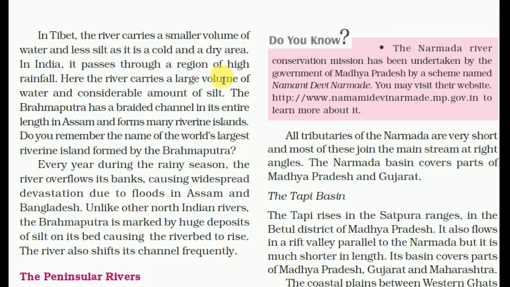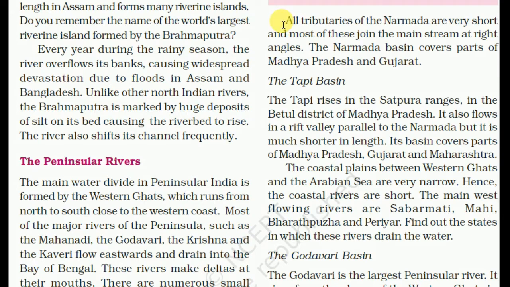The Narmada River Conservation Mission, Namami Devi Narmade, has been undertaken by the government of Madhya Pradesh. All tributaries of the Narmada are very short and most of them join the main stream at right angles. The Narmada basin covers parts of Madhya Pradesh and Gujarat.